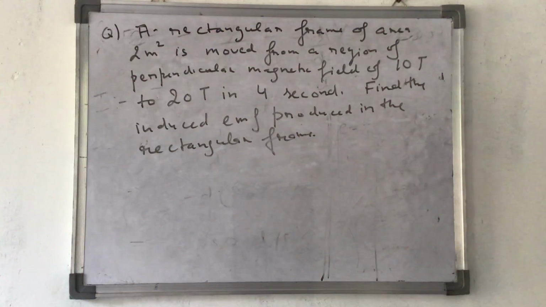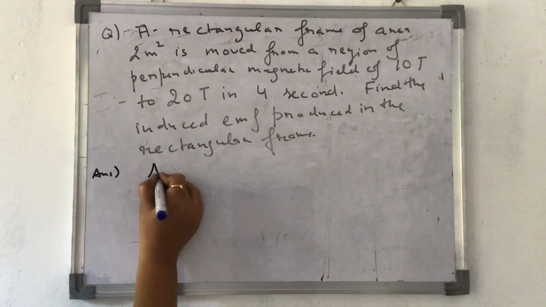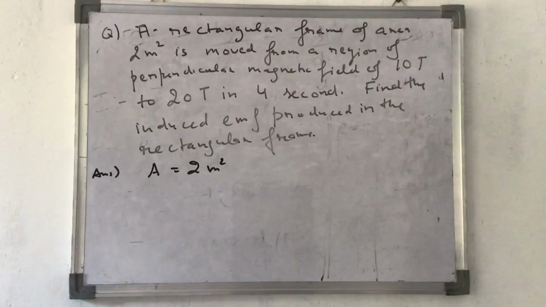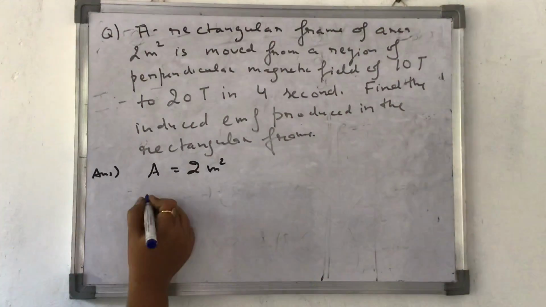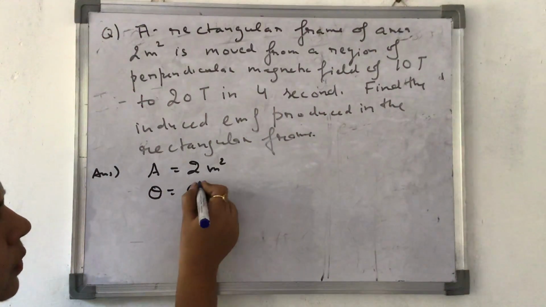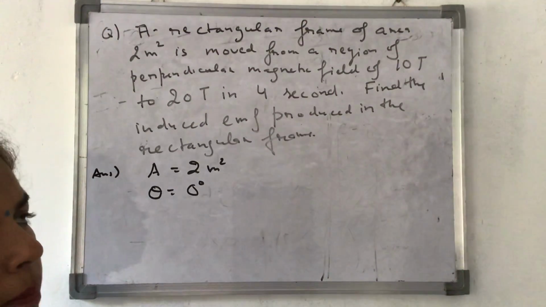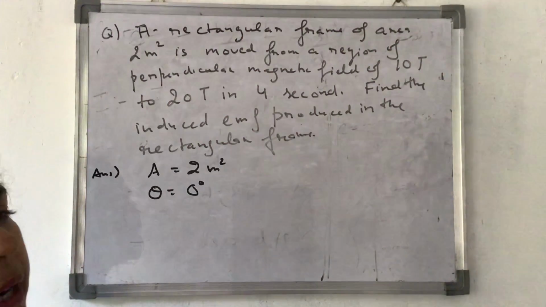Okay, very simple. Question is very simple. What all is given? Let's see. In this question, first of all, area is given 2 meters square. They themselves are saying that the area is perpendicular to the magnetic field. So I'll just say theta is equal to 0 degree. It means that the rectangular frame is perpendicular to the magnetic field.